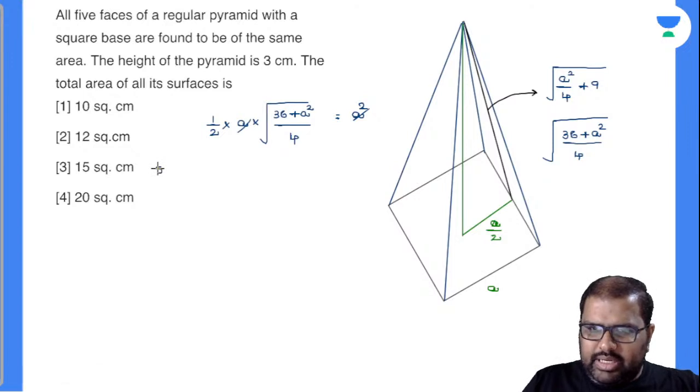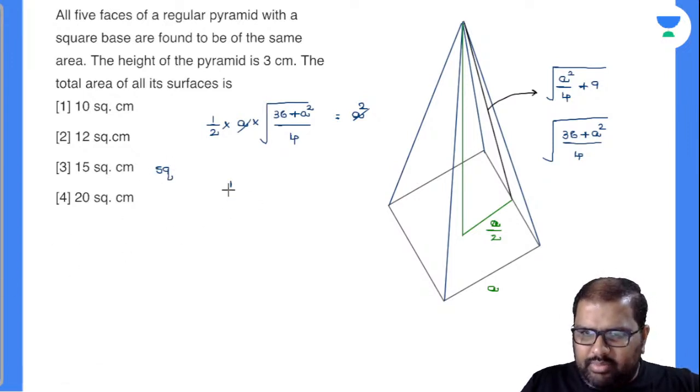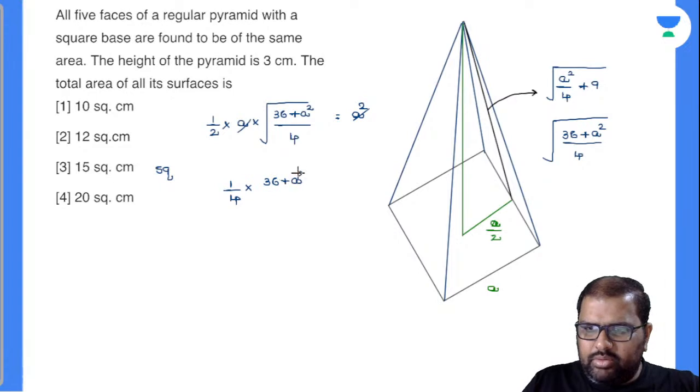Squaring on both sides, what I get is, so this I will write down as 1 by 4 into 36 plus a square by 4 is equal to, again after squaring this becomes a square, 16a square. Finally, can I write down this as 15a square is equal to 36?